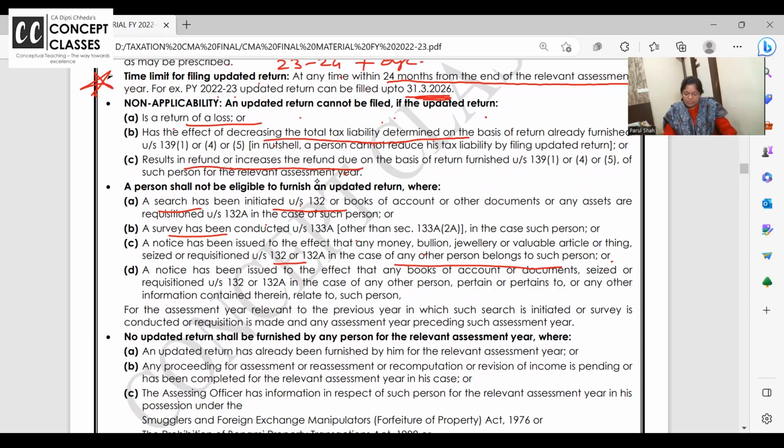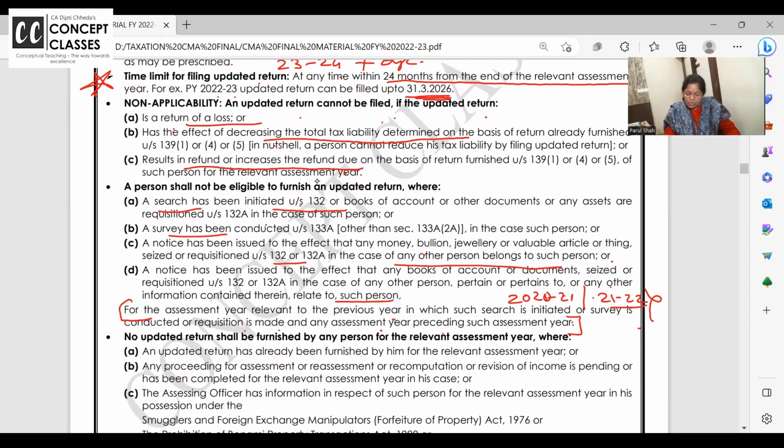Or a notice has been issued to the effect that books of accounts seized in the case of another person pertain, or information contained therein relates, to the person. So here they have given notice. Okay. This applies for the assessment year relevant to the previous year in which the search is initiated or requisition is made, and any assessment year preceding such assessment year. Now what is this? If such a search is going on and they are checking the papers of say 20 and 21, okay, 20 and 21 is going on, can I file an updated return for 21 and 22? The answer is no.